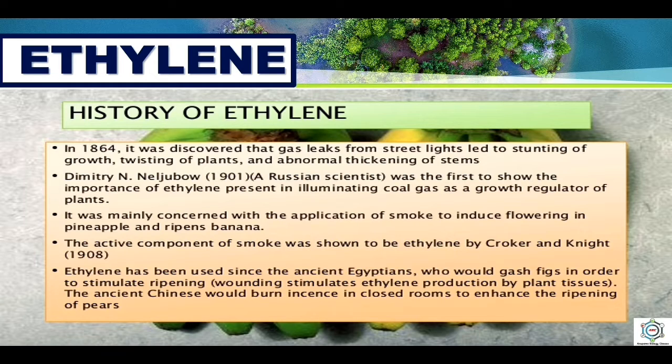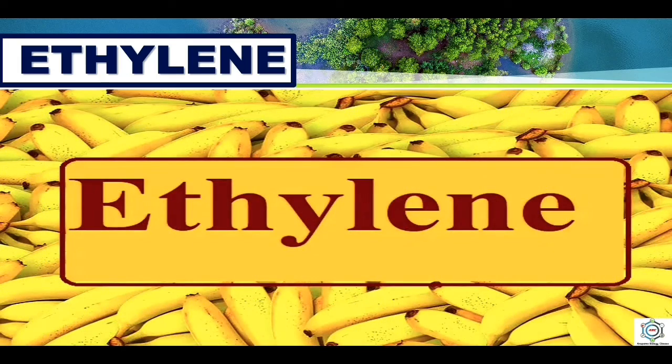Ethylene has been used since the time of the ancient Egyptians, who would gas figs in order to stimulate ripening. The ancient Chinese would burn incense in closed rooms to enhance the ripening of pears. The consideration of ethylene as a plant growth hormone dates back to 1901, when Neljubov found that ethylene gas alters the tropic response of roots. Denny observed that ethylene gas was highly effective in inducing fruit ripening.